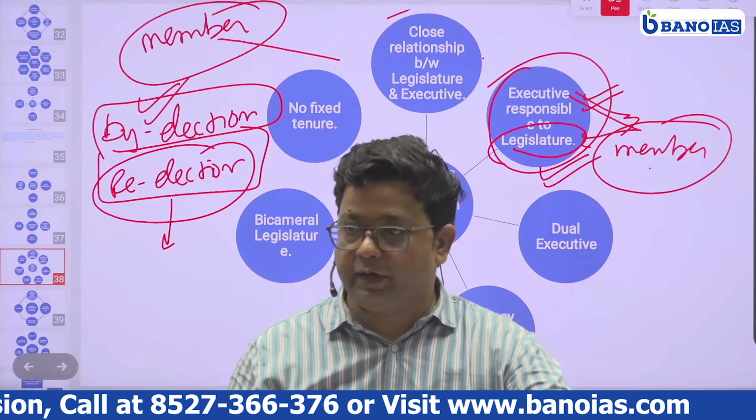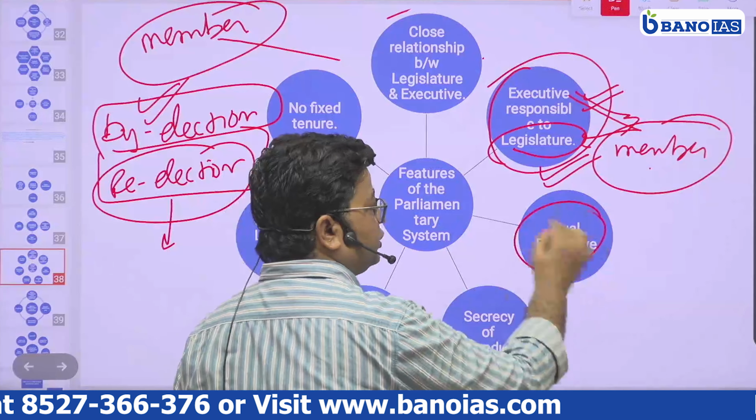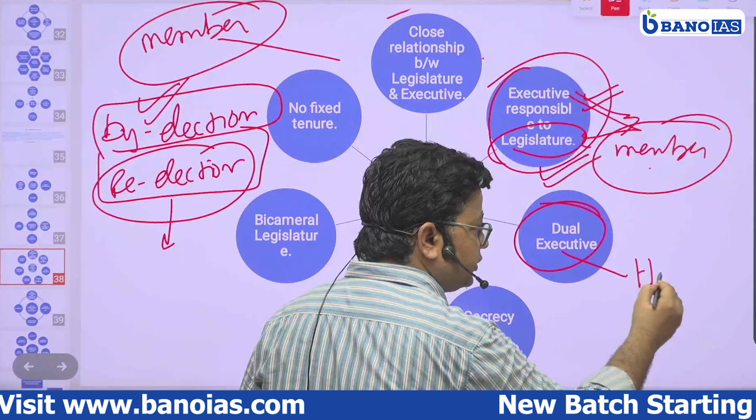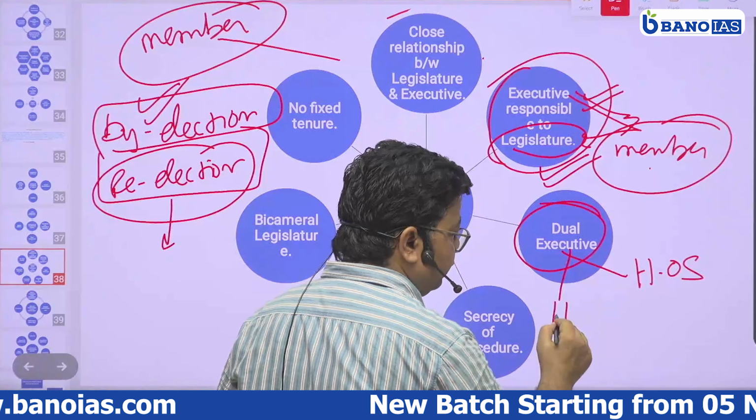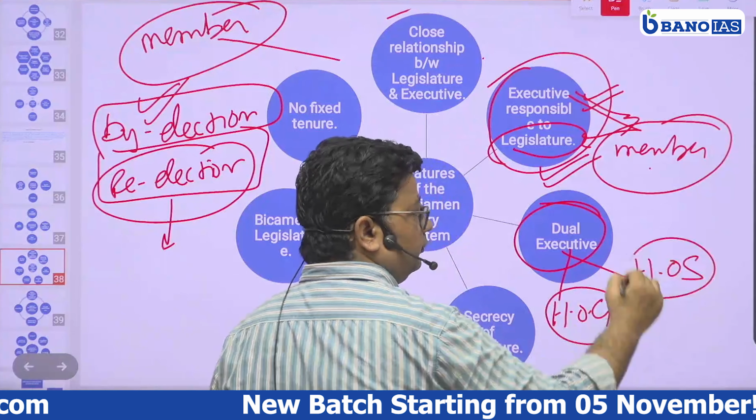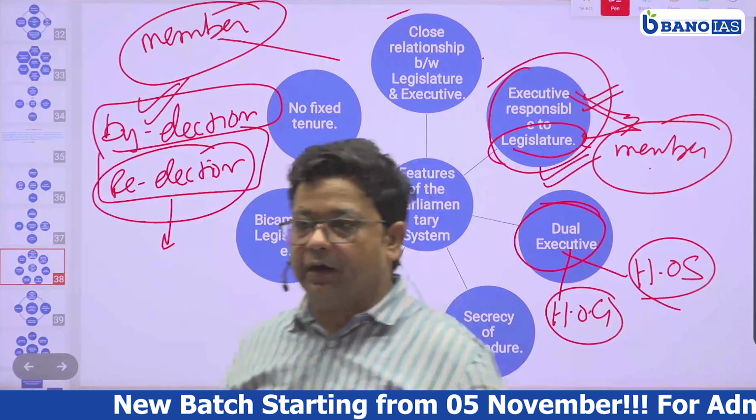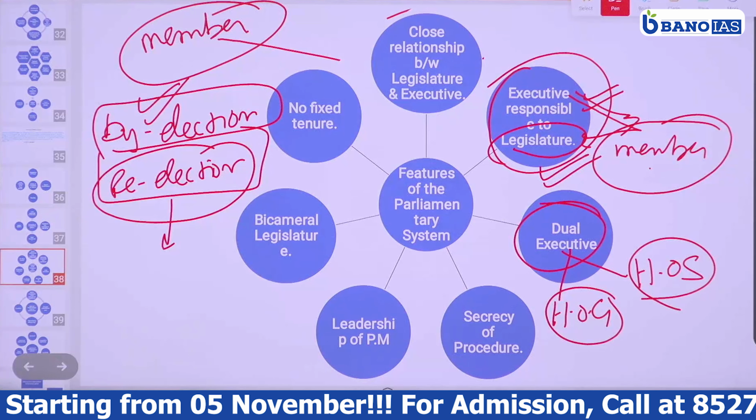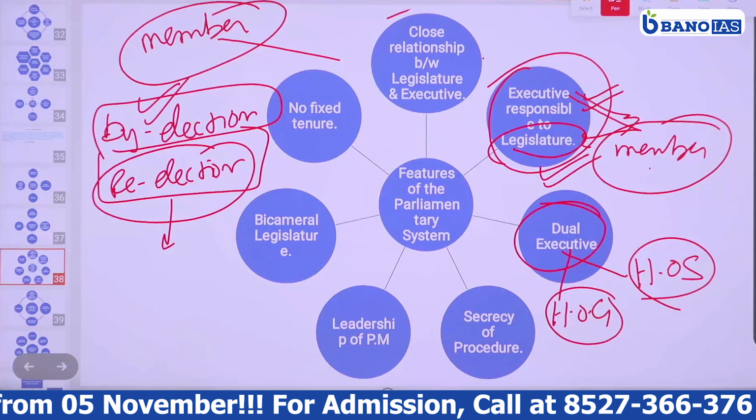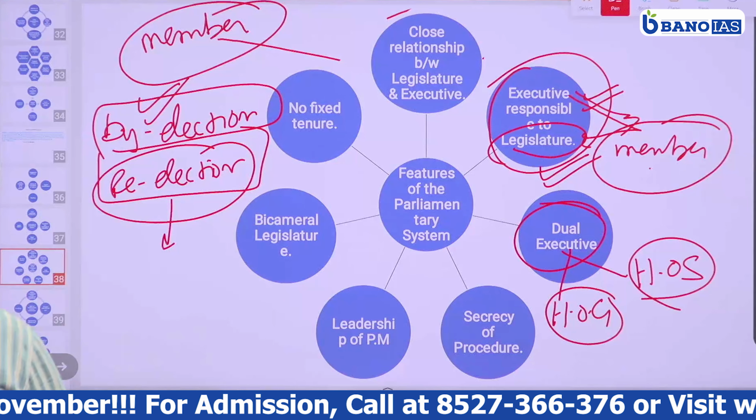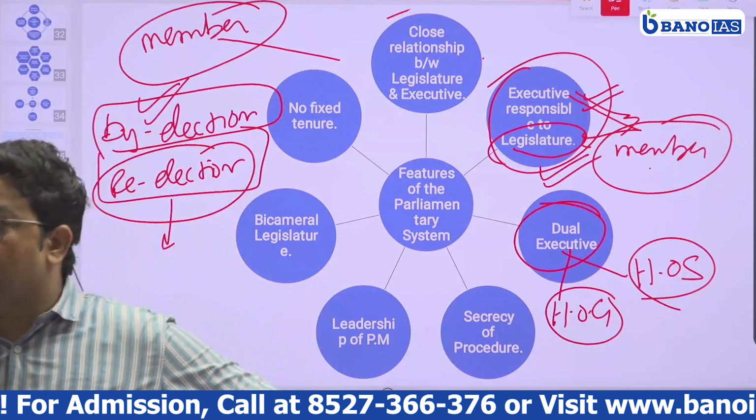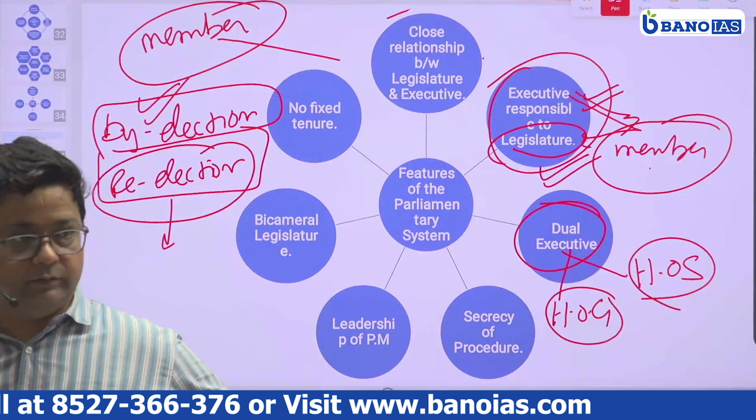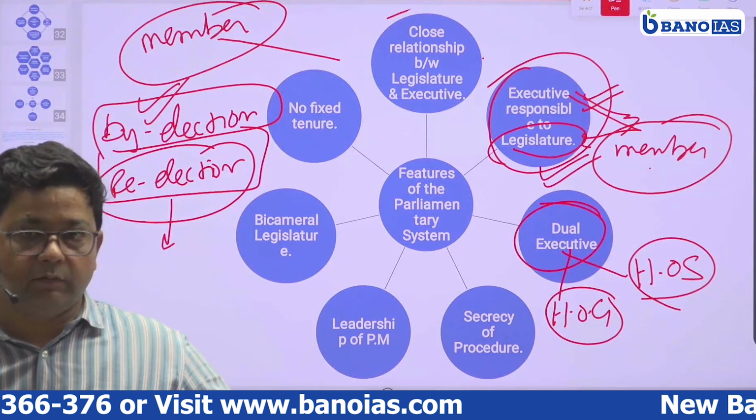Is that okay? Right? Next is dual executive. It means that there will be a separate head of the state and a separate head of the government. The same person in a parliamentary form of government cannot hold both positions. Here both will be different: the head of the state will be one person and the head of the government another, unlike the presidential form of government, where the same person holds both positions. Are you getting my point?